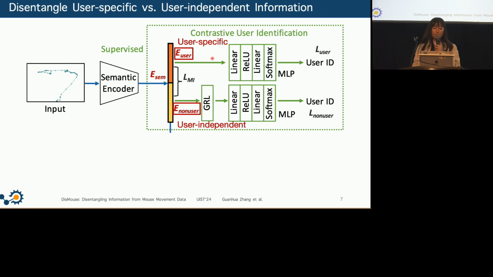So the first branch is forced to refine the user-specific information by identifying the users. And the second branch is discouraged from differentiating different users, and therefore the second half captures the leftover user-independent features that are the patterns shared across different users.